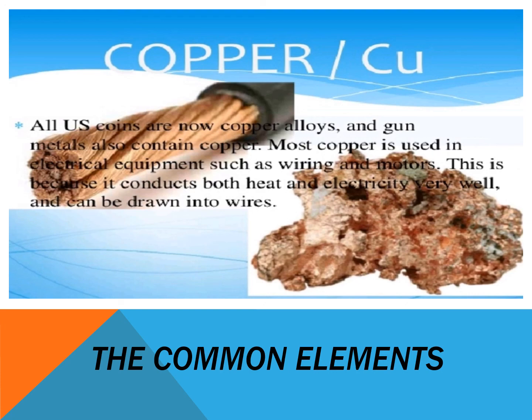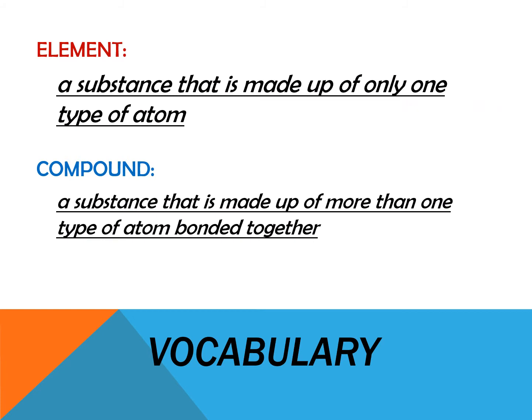Now let's talk about the difference between element and compound. An element is a substance that is made up of only one type of atom. A compound is a substance that is made up of more than one type of atom bonded together. Again, element, only one type of atom. Compound, more than one type of atom bonded together.